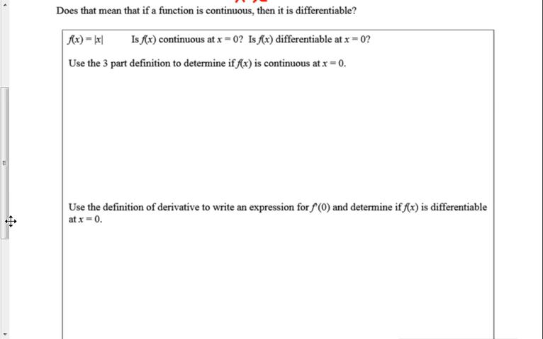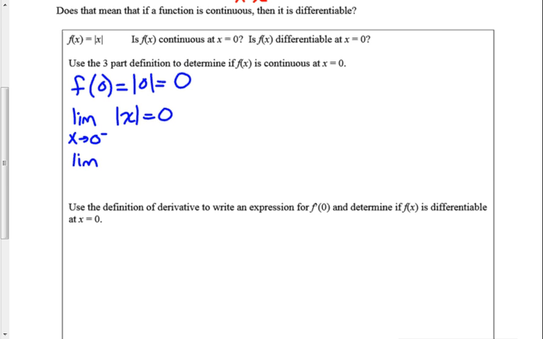So we're going to use our three-part definition to determine if f of x is continuous at x equals 0. First and foremost, I need to find f of 0, which would be the absolute value of 0, and 0 has no sign, so it doesn't matter whether it's positive or negative, so that's 0. Then let's look at the limit. The limit as x approaches 0, let's say from the left, of absolute value of x is 0.